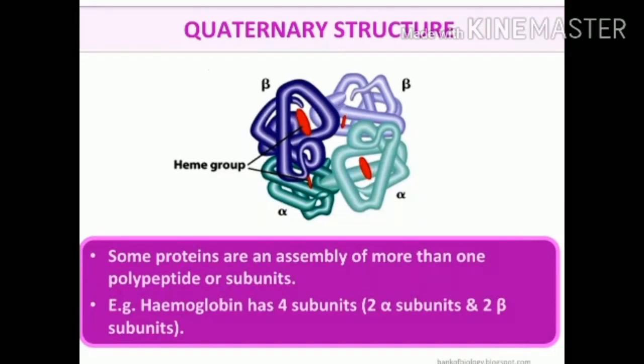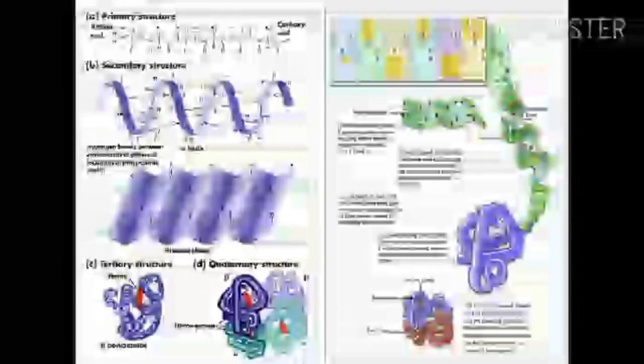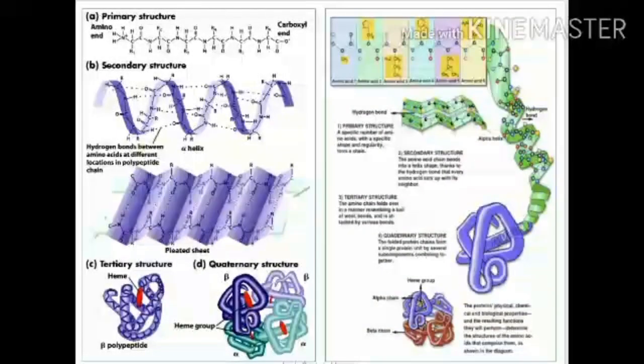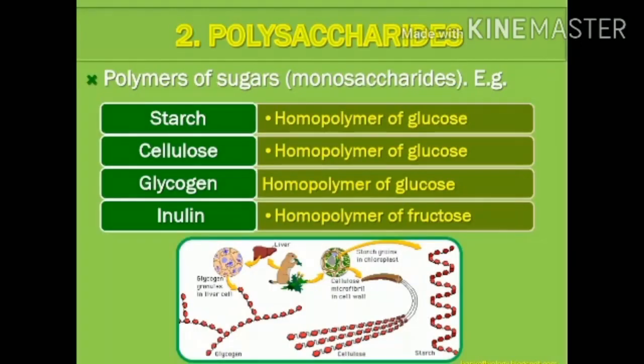Quaternary protein is the most complex because many polypeptide chains join together to form subunits. Hemoglobin is the best example, having 4 subunits. This is the overall view of protein structures: primary, secondary, tertiary and quaternary structures, where folding and infolding give stability to the protein molecules.